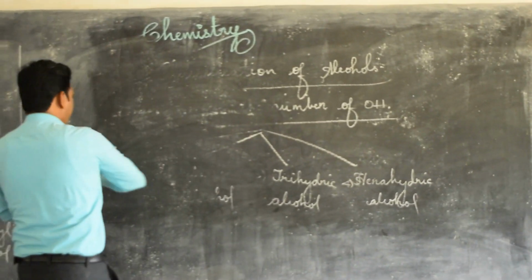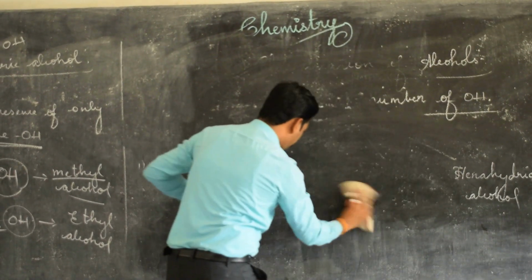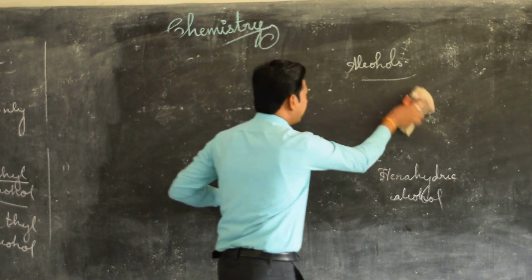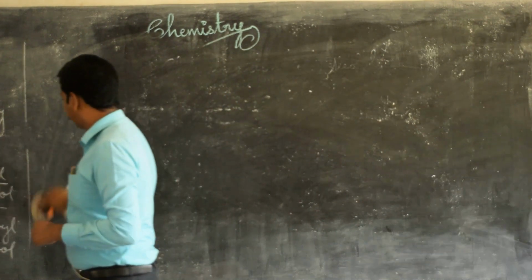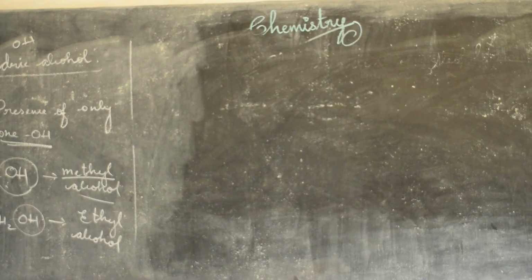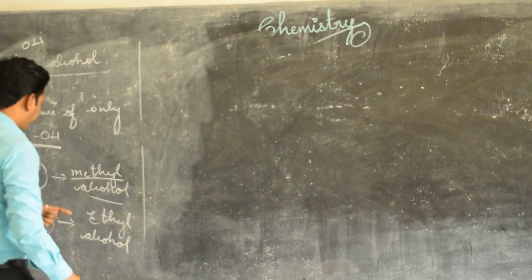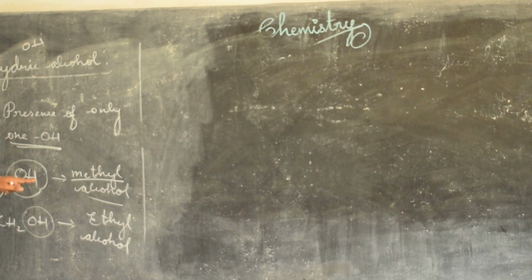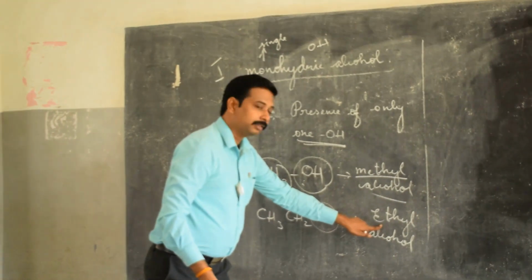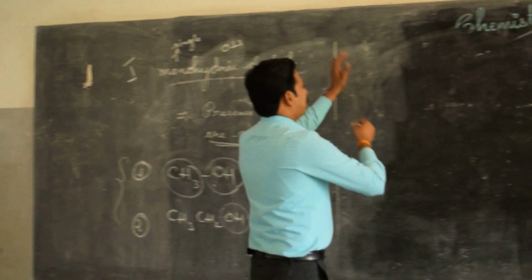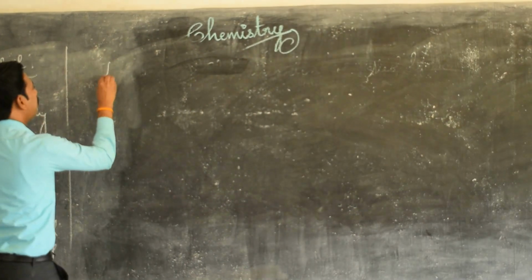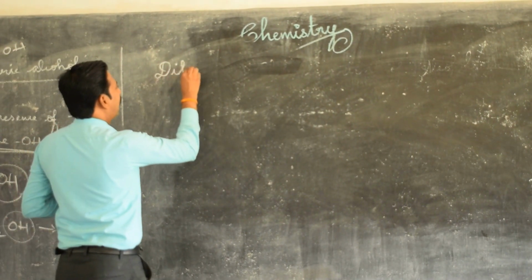Dihydric alcohol. So can anyone say what you mean by the word monohydric alcohol? Presence of a single OH in a molecule is called a monohydric alcohol. As examples, methyl alcohol or methanol, and ethyl alcohol or ethanol. Yes, next we are going to see dihydric alcohol.